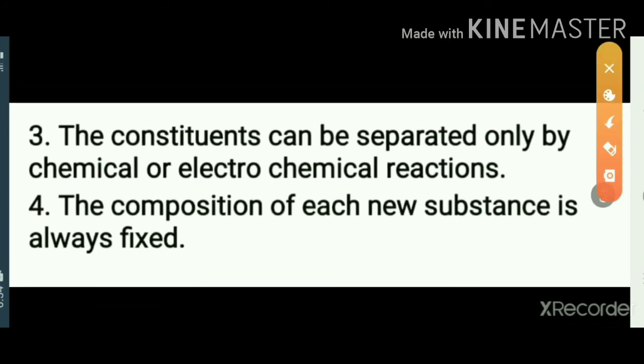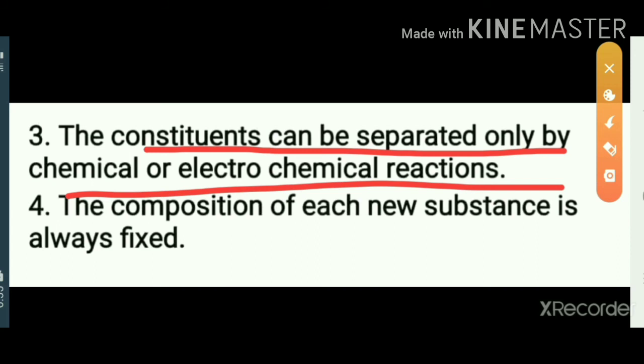And the third property is that the constituents can be separated only by chemical or electrochemical reactions. That means ordinary separation methods like filtration, winnowing or magnetic separation are not applicable.